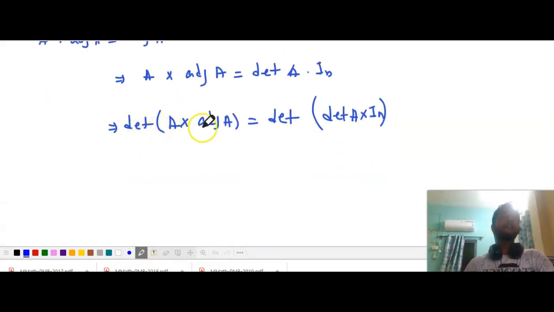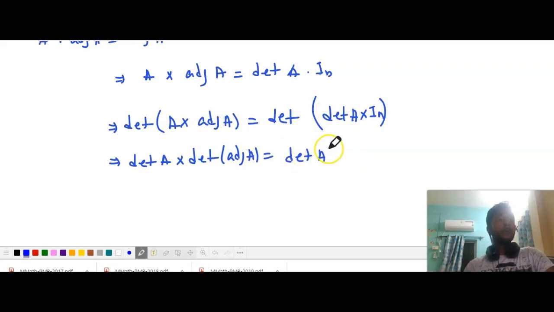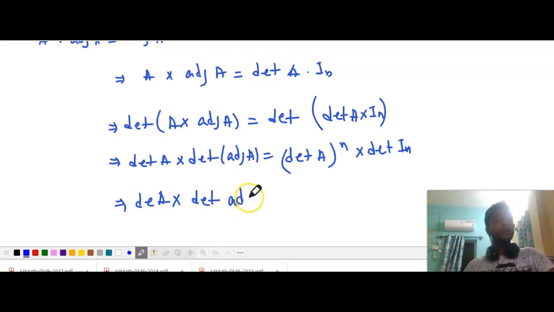As we know, det of A into B is equal to det A into det B, so we can conclude that det of A into det of adjoint A is equal to det of A to the power n into det of I_n. Now det of I_n is equal to 1, so it is equal to det of A, whole to the power n.